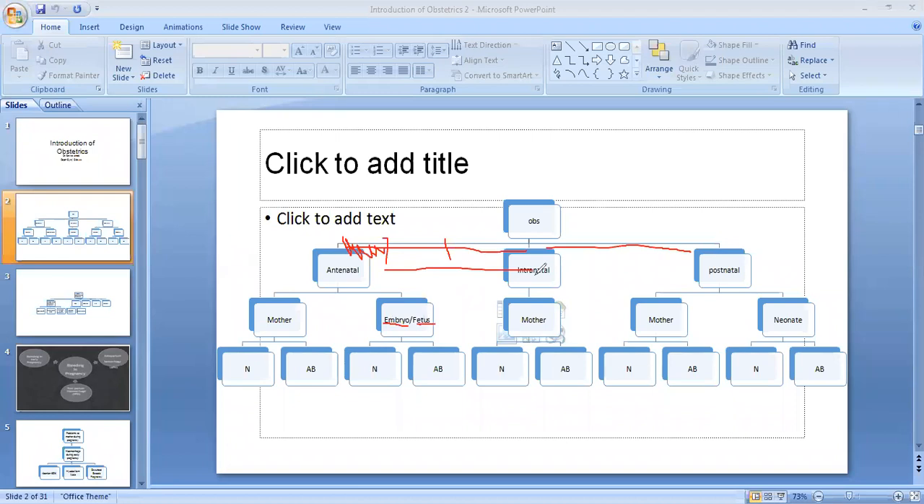And from the delivery up to 6 weeks, the product of conception is called the neonate, right? See here, that is neonate. Now we are seeing the mother normal part, what we saw in the first part. Now what we are seeing is the mother abnormal part. We are seeing this part of the obstetrics.